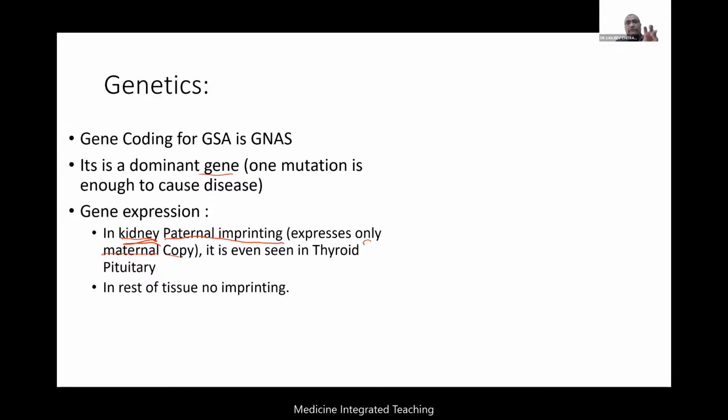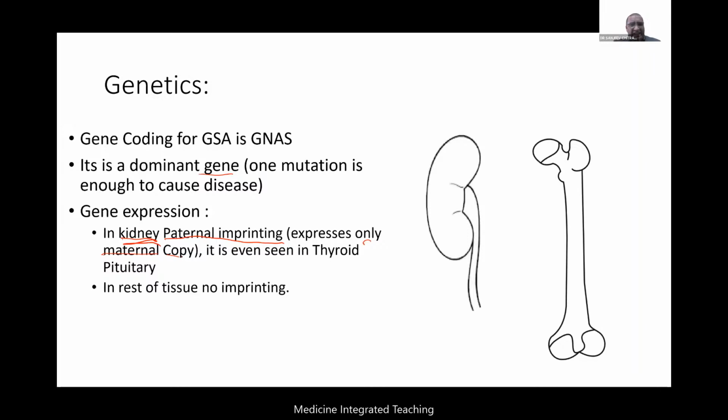To explain this with the help of a pictorial representation, I am showing only kidney and bone because we are talking about parathormone here. So in kidney and bone, let me say bone and other tissues. Let me say this is red. The red gene is your maternal and the blue is your paternal gene. So which gene expresses where? We already know that in the kidney, the paternal copy gets imprinted. That means which copy gets expressed? Only the mother's copy, mummy's copy in the kidney. Remember this, kidney belongs to mummy here. That is what is happening. And in all the other tissues, both the copies are getting expressed, right?